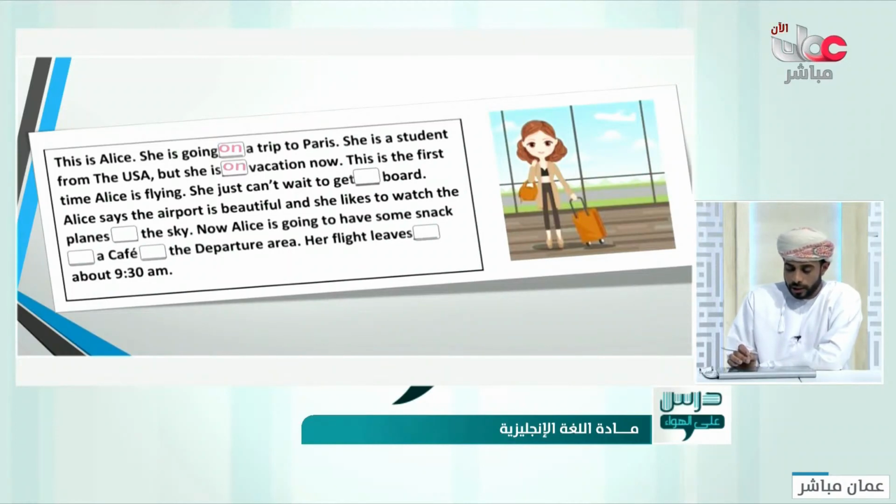Now, this is the first time Alice is flying. She just cannot wait to get in board or on board or at board. Oh yeah, on board, on the plane. Alice says that the airport is beautiful and she likes to watch the planes in the sky, on the sky, at the sky. It is in the sky because the planes are in the sky.